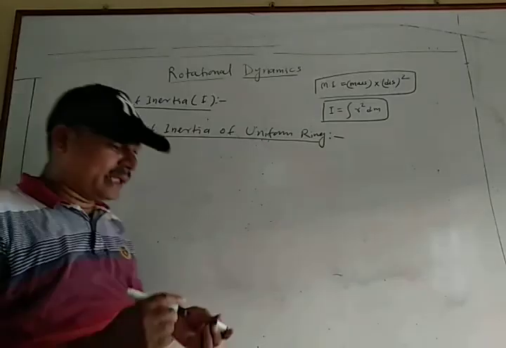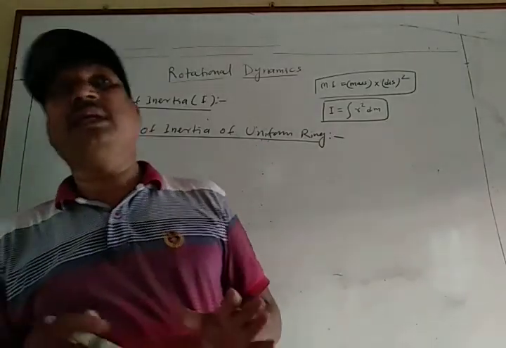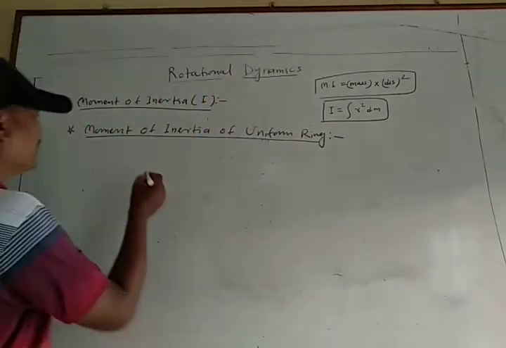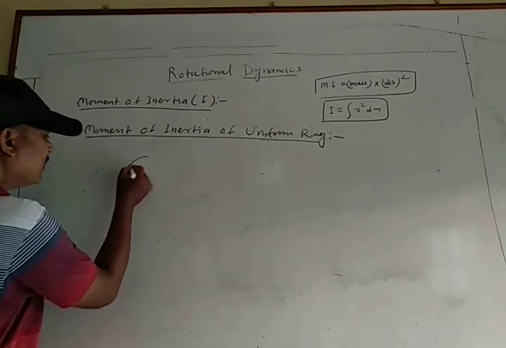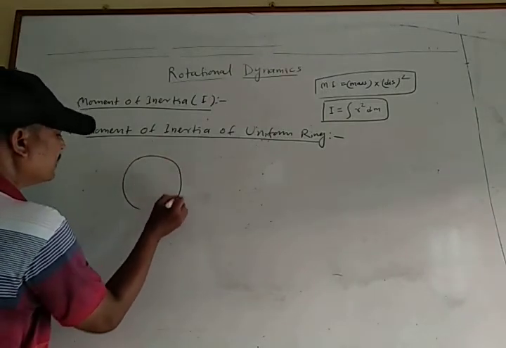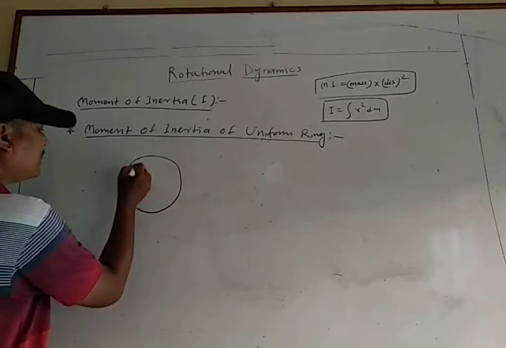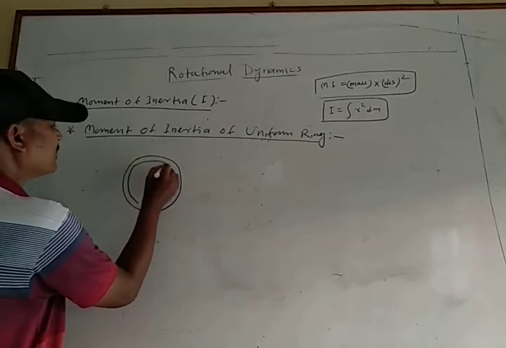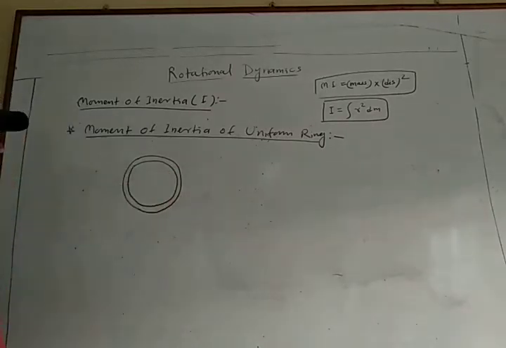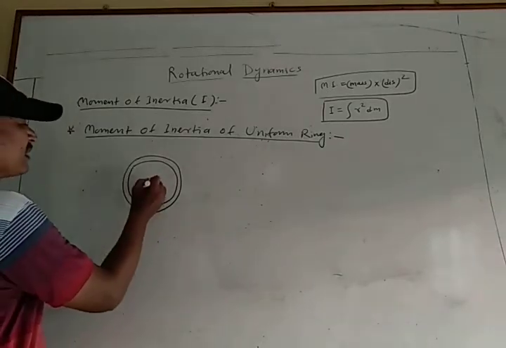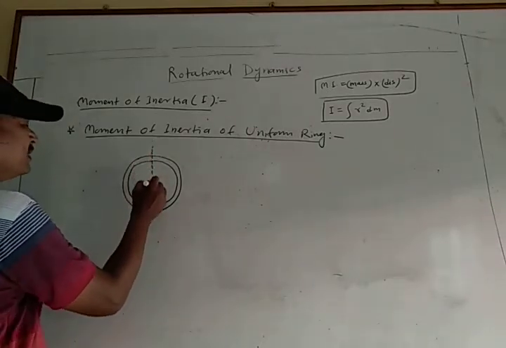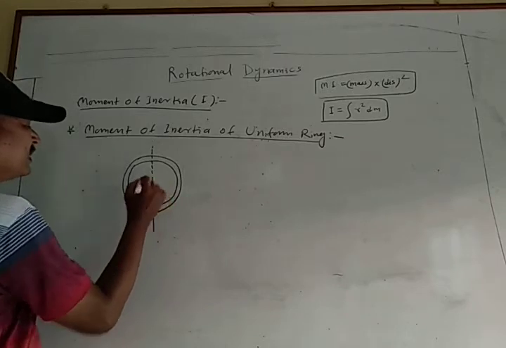This uniform ring is a two-dimensional object. The ring has a number of masses distributed along the circumference of a circle, and the axis passes through the center of mass. C is the center of mass.